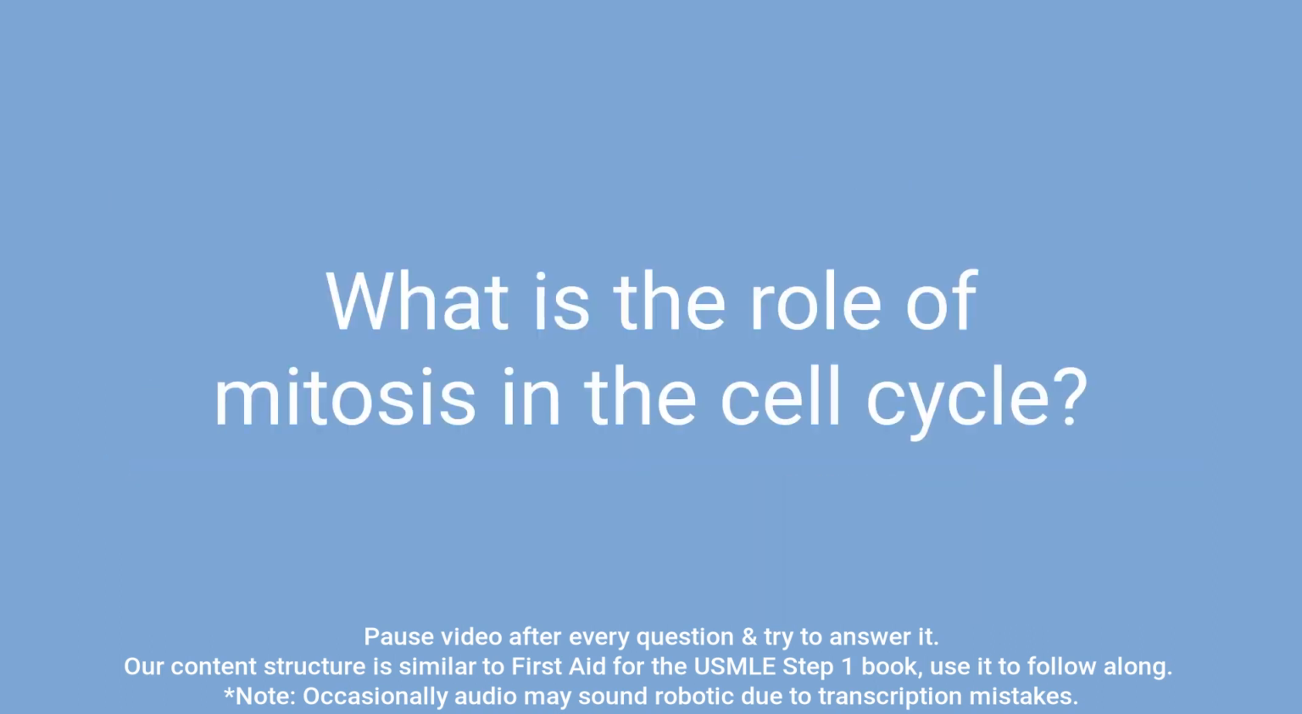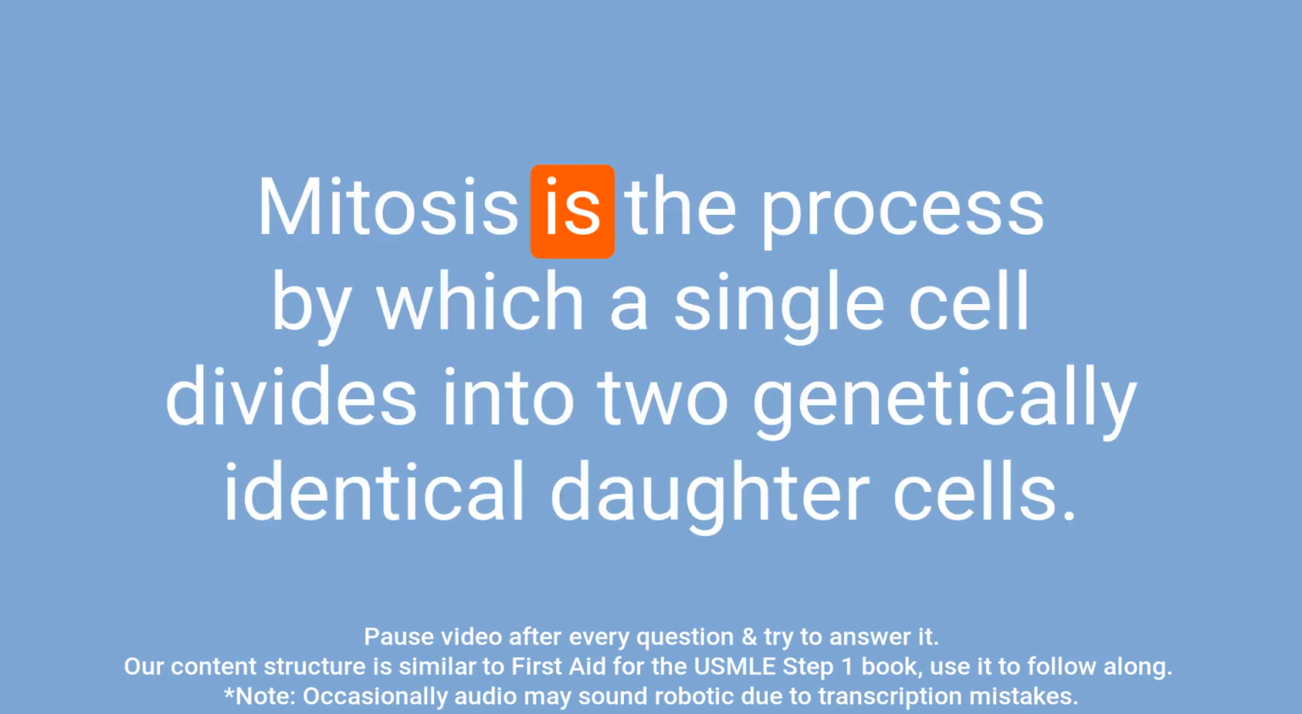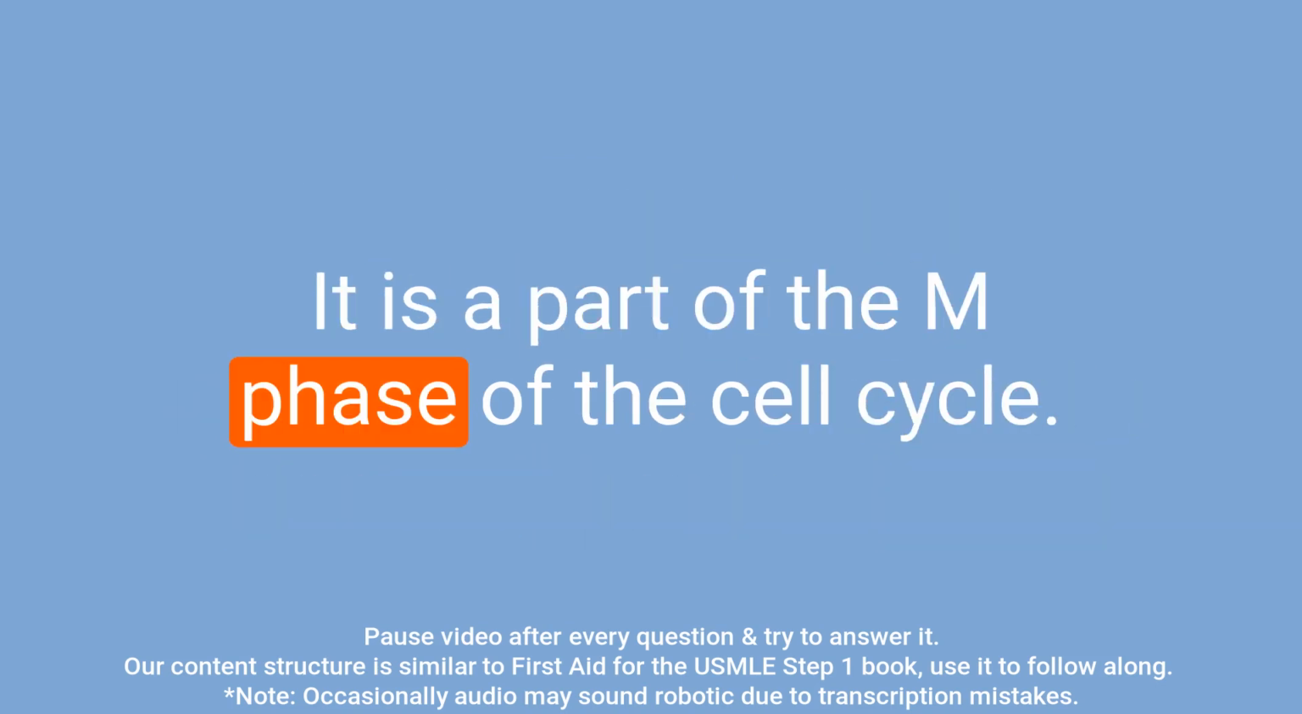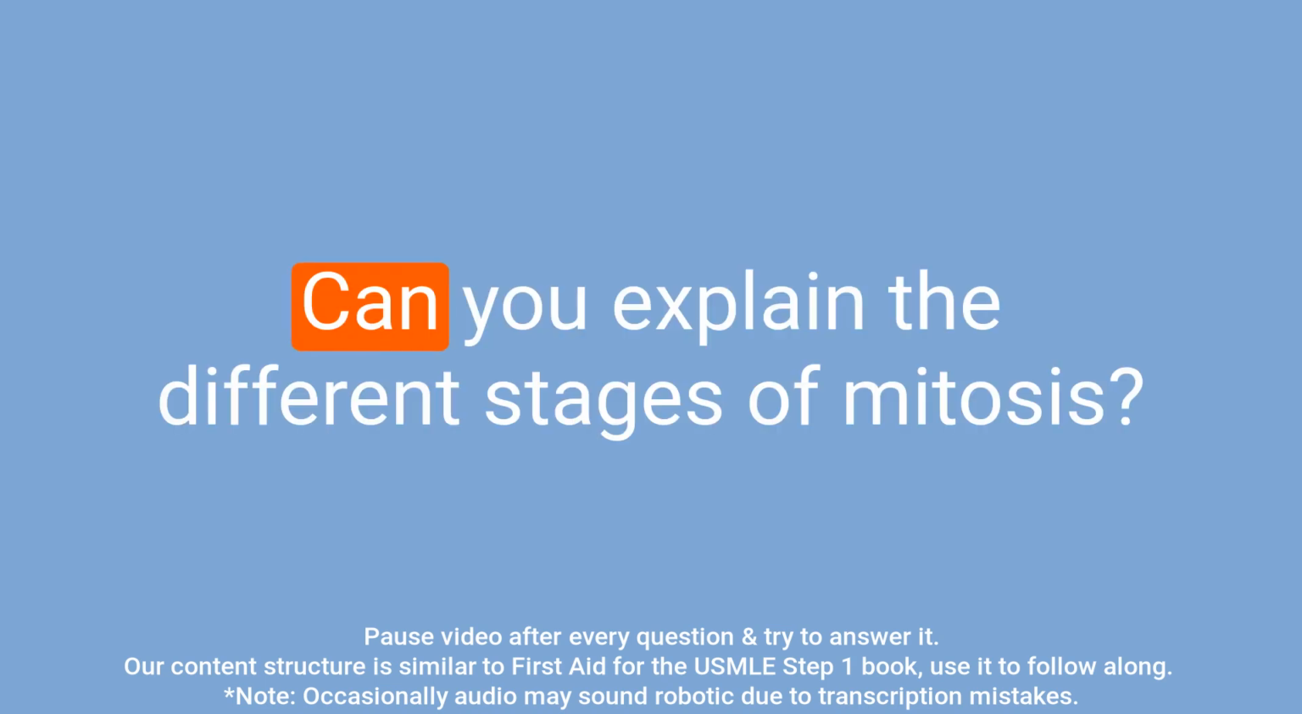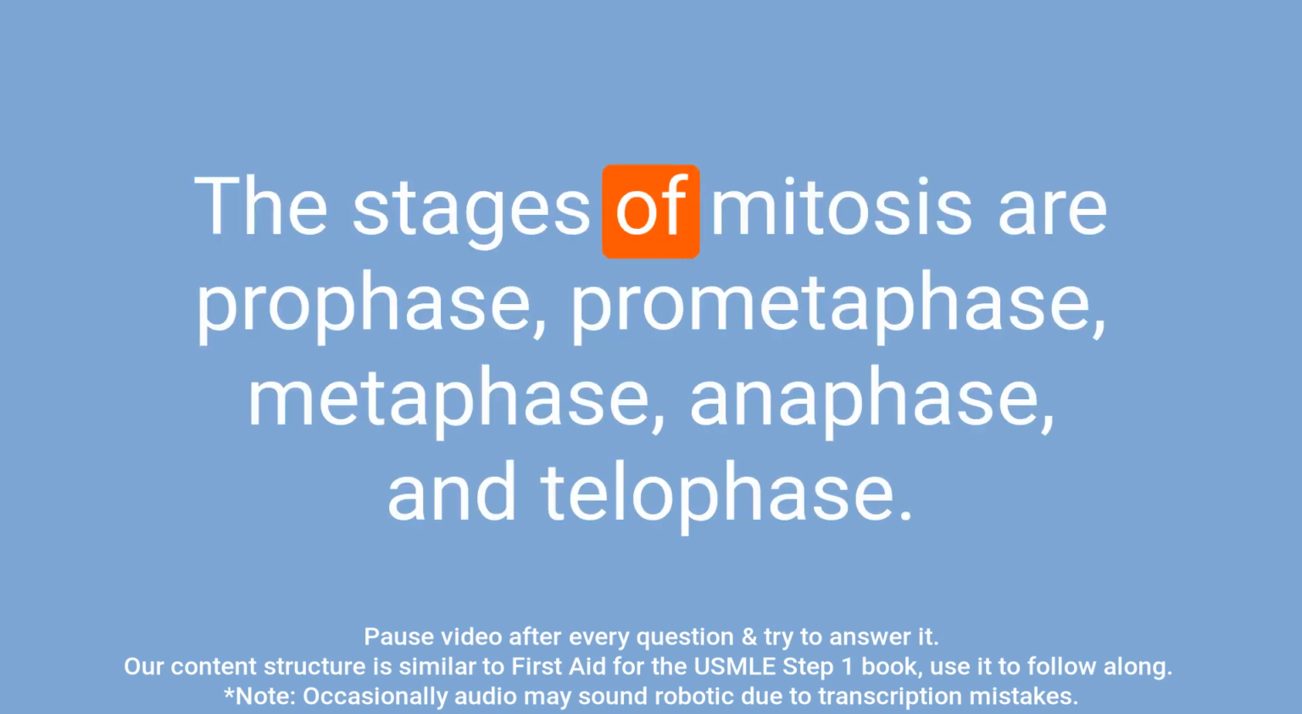Question: what is the role of mitosis in the cell cycle? Answer: mitosis is the process by which a single cell divides into two genetically identical daughter cells. It is a part of the M phase of the cell cycle. Question: can you explain the different stages of mitosis? Answer: the stages of mitosis are prophase, prometaphase, metaphase, anaphase, and telophase.